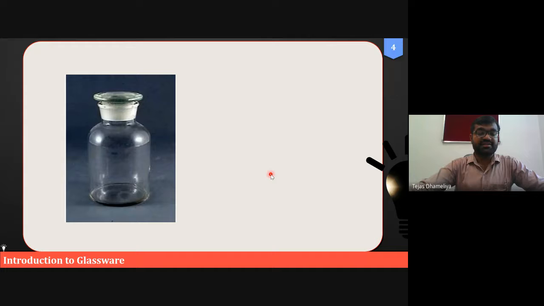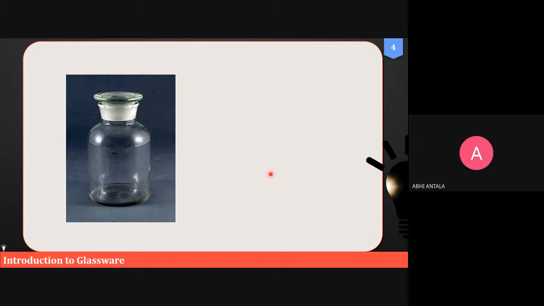Okay, what is this? Second one, the name of this glassware. So let me ask you and check whether you are only physically present or mentally also. Abhi, are you there? Can you hear me? Yes, sir. What is the name of this glass apparatus? Iodine flask.